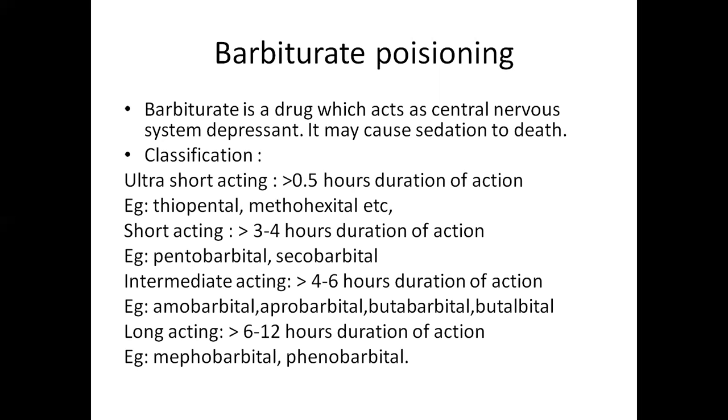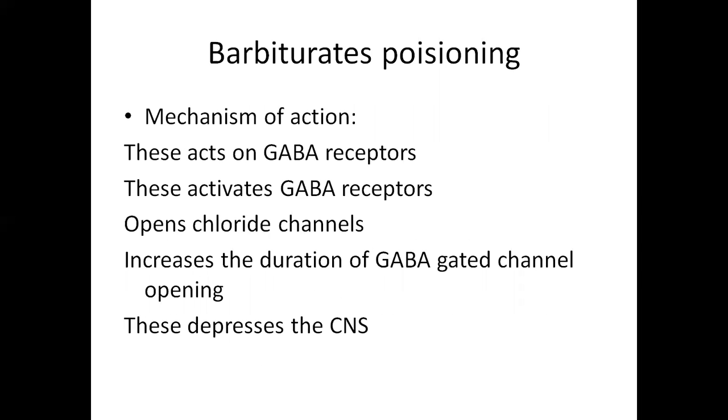Examples: pentobarbital and secobarbital. Intermediate acting barbiturates show 4 to 6 hours duration of action. Examples: amobarbital, aprobarbital, butabarbital, and butalbital. Long-acting barbiturates, as the name suggests, act for a longer time, 6 to 12 hours. Examples: mephobarbital and phenobarbital.